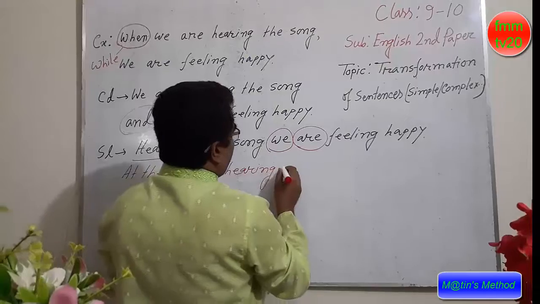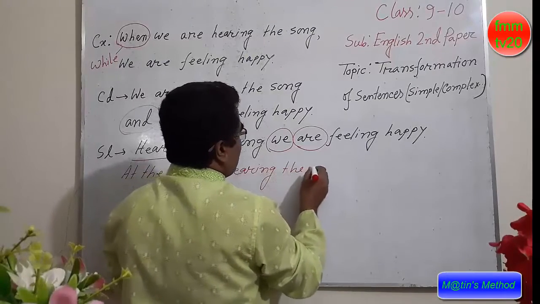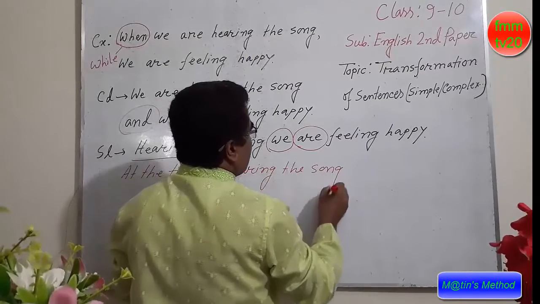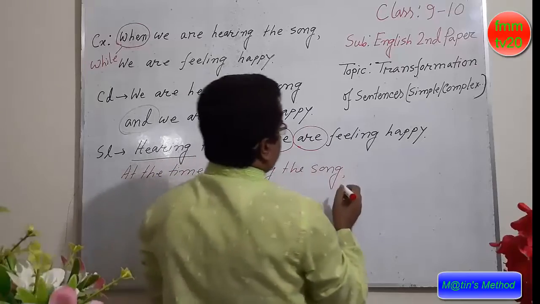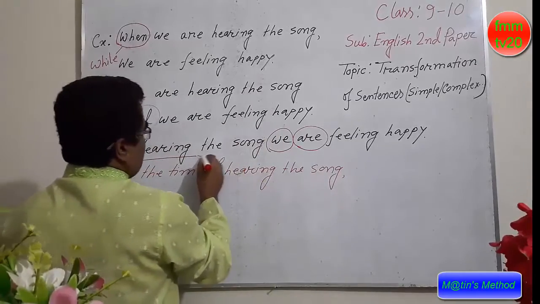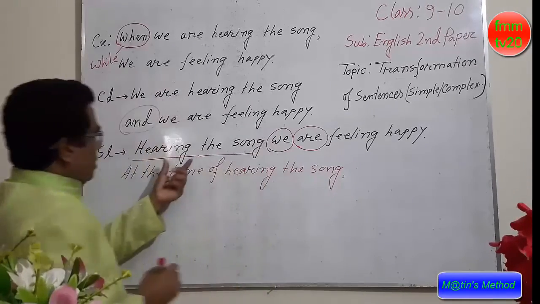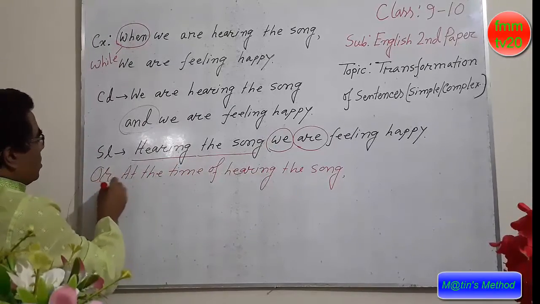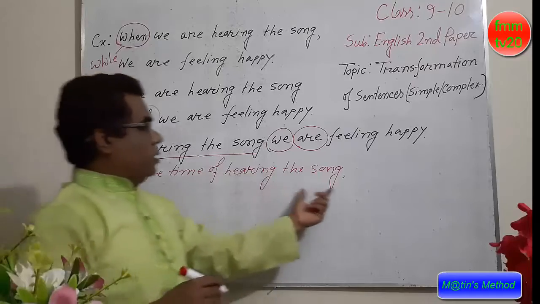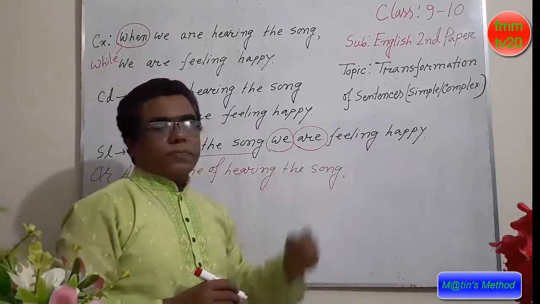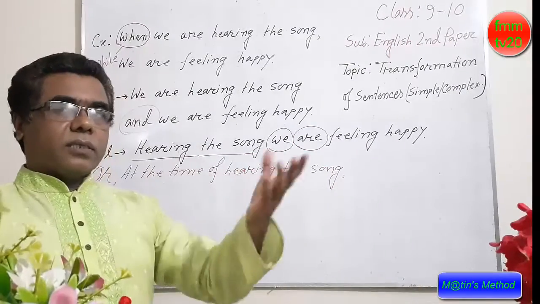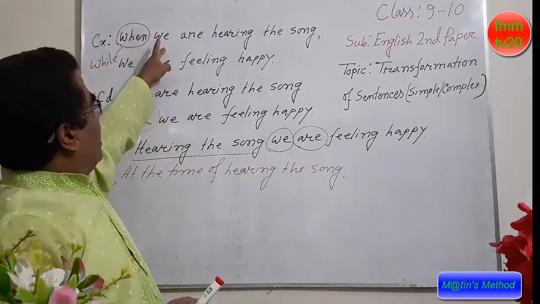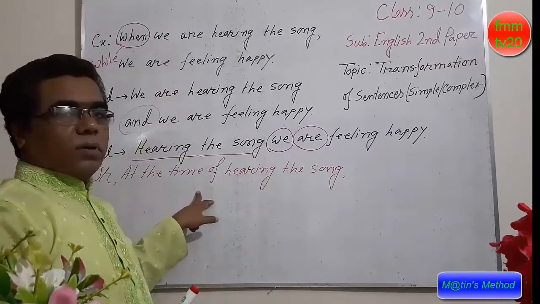At the time of hearing the song, we are feeling happy. Instead of this part, or at the time of hearing the song, we are feeling happy. We can make three sentences: complex, compound and simple.